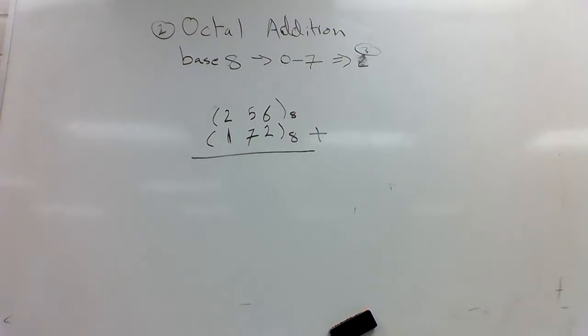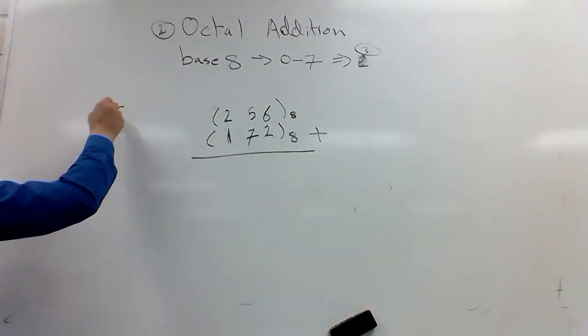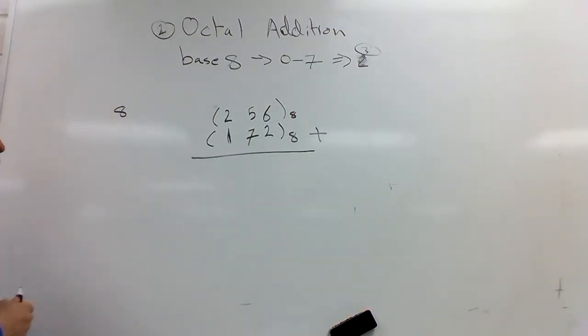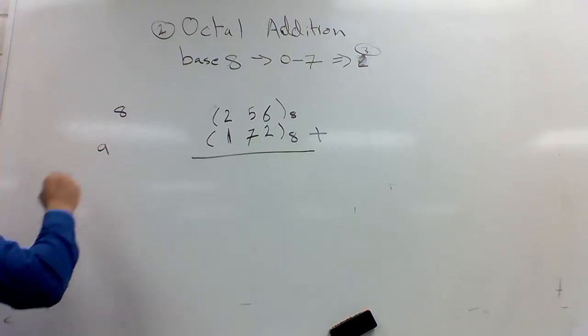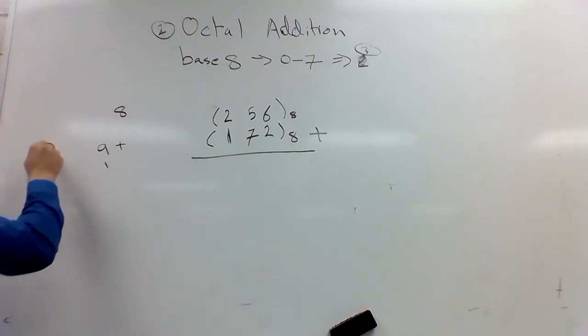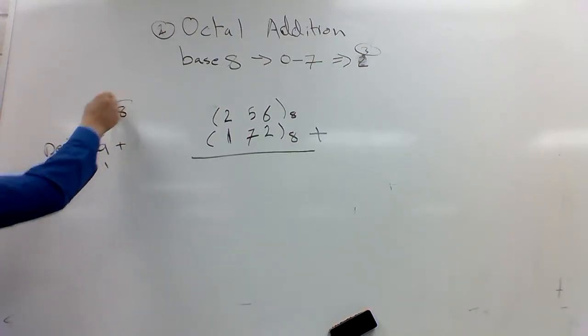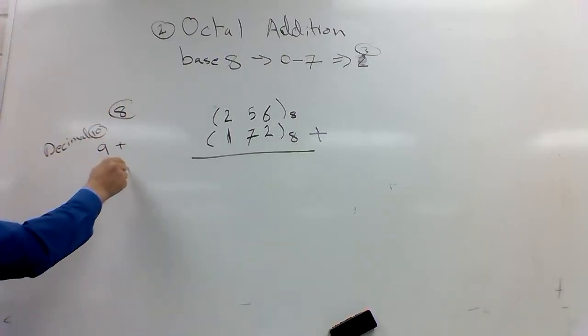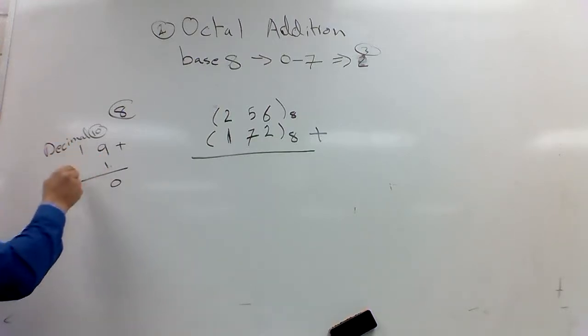I did it 2 on purpose. 6 plus 2 is what? It is 8. What's 8? If I had 9 plus 1 in decimal, decimal is base 10. This is base 8. So 9 plus 1 is 10, and 1 overflow.